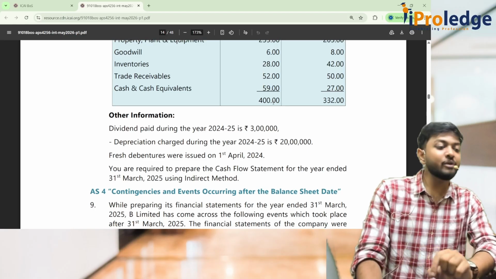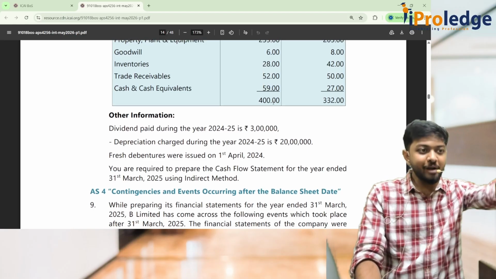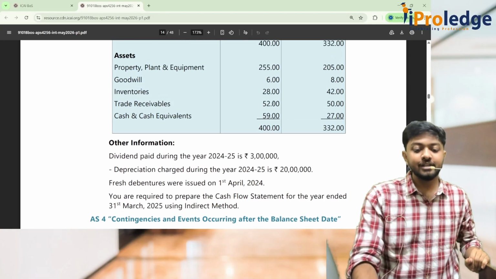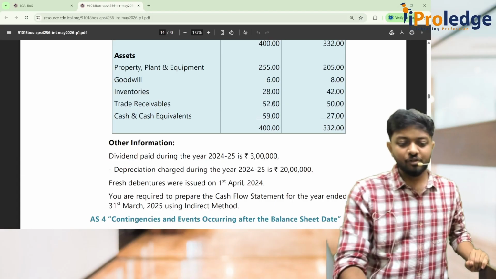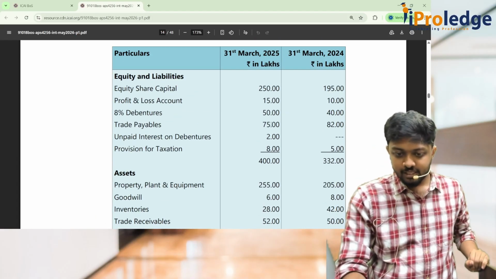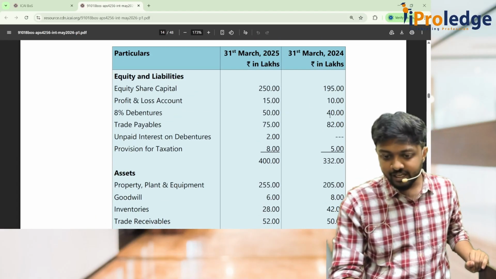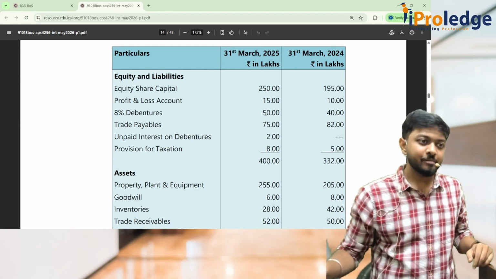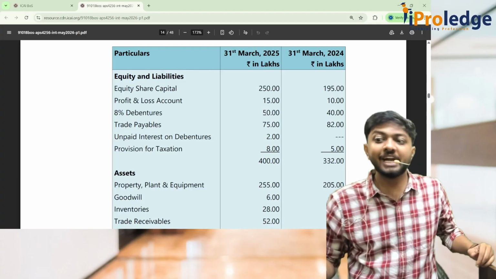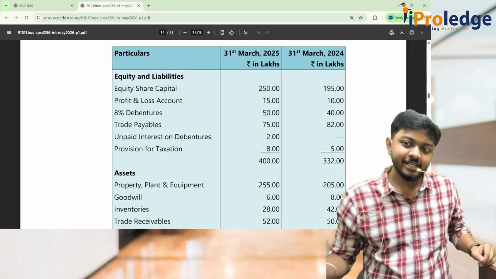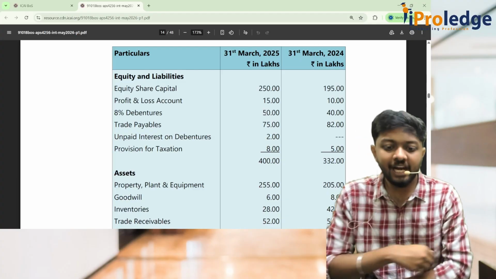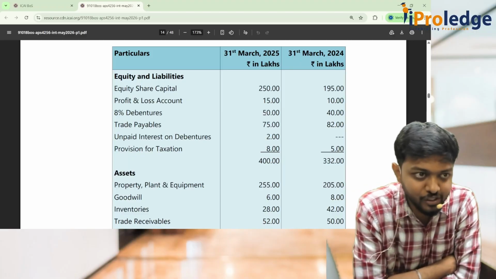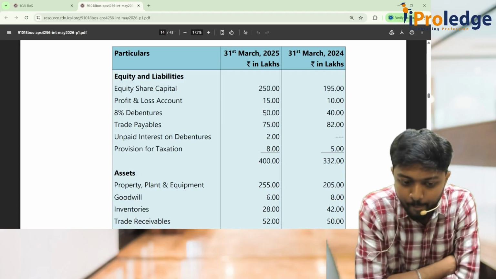Depreciation charge during the year 20 lakh. What will you do? You have to add back non-cash expenses. So we will add back. Fresh debentures were issued on 1st April 24. So if you come to debentures here, earlier it was 40, now it has become 50. Why has it become more? Because they have issued debentures. Which activity is it? Financing activity. So 10 lakhs is an inflow in financing activities. All of you understood? Okay.